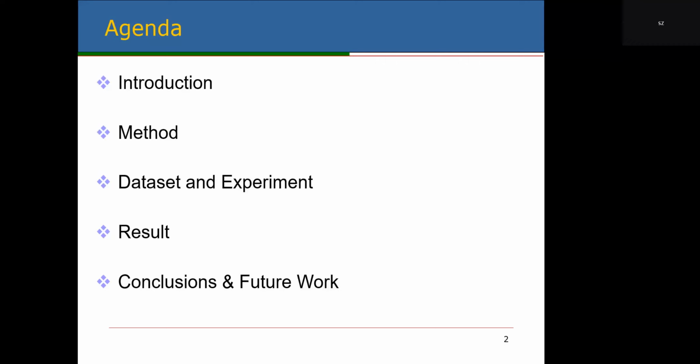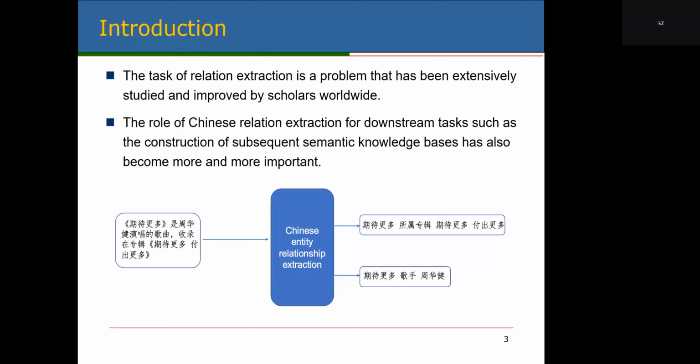Next, I will be presenting the following 5 areas, namely introduction, method, dataset and experiment, result, conclusion, and future work. First is the introduction model. This paper deals with the area of Chinese relationship extraction, where a pair of entities is identified from each text of a given dataset and the relationship between entities is identified. In simple terms, a sentence is input and all the triples contained in this sentence are output.